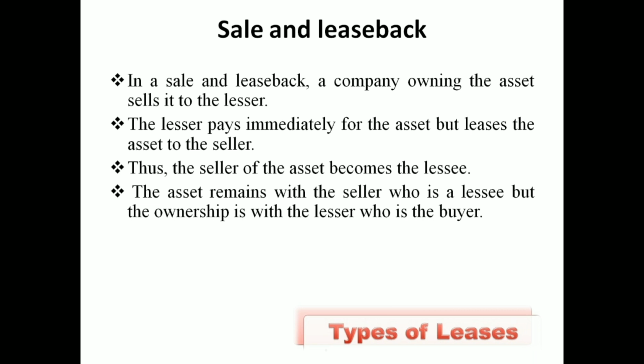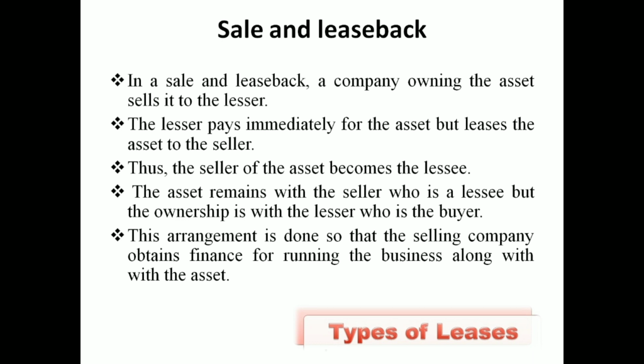The asset remains with the seller, and the ownership is with the buyer. The owner has some asset and gives it to the second person, and takes the asset back on lease. So the ownership is with the second person and the asset is with the first person. That is the important characteristic of this type of leasing.